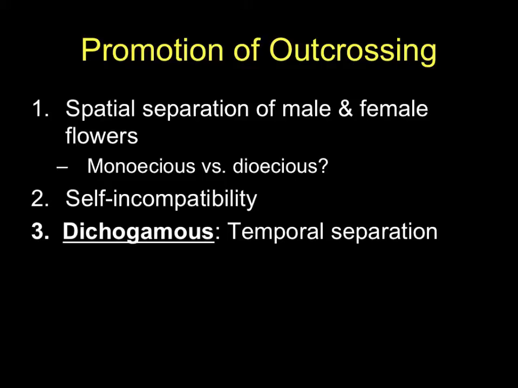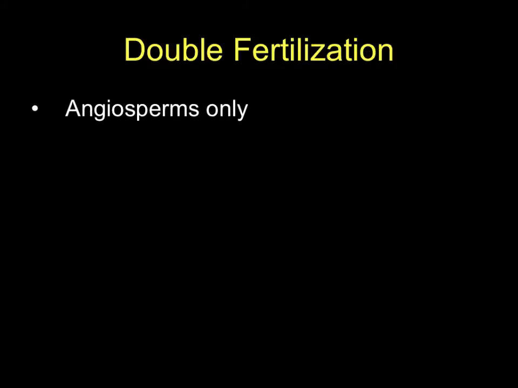There can also be what's called a dichogamous situation, which is where you have temporal separation. So in other words, you might have male flowers that mature in May and female flowers don't mature until, say, June. So that's going to help also prevent fertilization on the same plant. So, again, looking at an individual plant, the male flowers on that one plant might mature in 1 month, and the female flowers might mature a month later or 2 weeks later. So there's no real way that the pollen from that plant can fertilize flowers on that same plant. Now, within the population, then, obviously there has to be some overlap, but each individual plant would be somewhat different in terms of when their male or female flowers might mature.